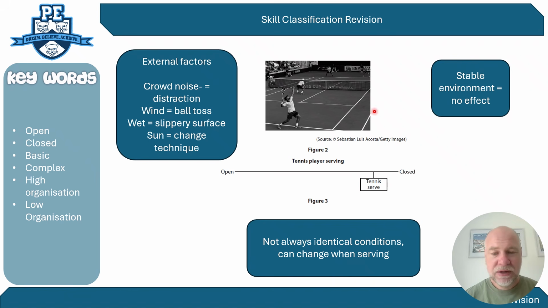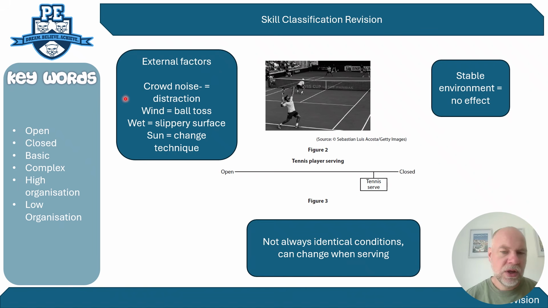So in this case we're talking about a tennis serve is performed in a reasonably stable environment where there's a limited effect of the environment. But then you go around and say something like it's not always identical and the conditions can change when serving. So you're saying, right, it's coming back over towards the open end. And then you've got to give some examples of why the conditions are changing.